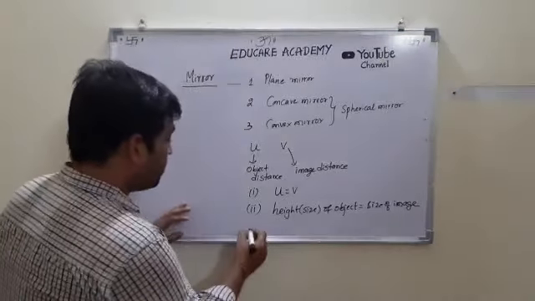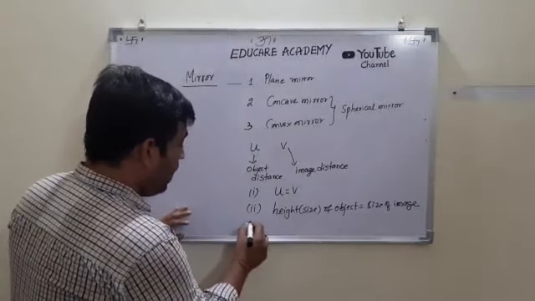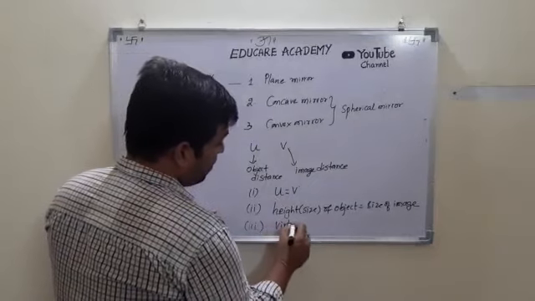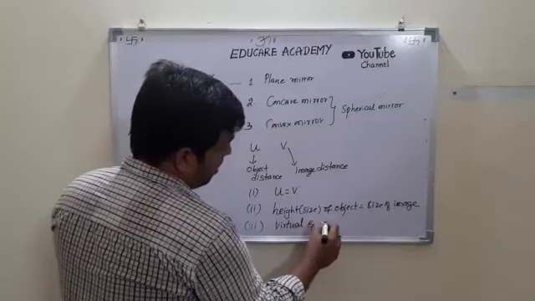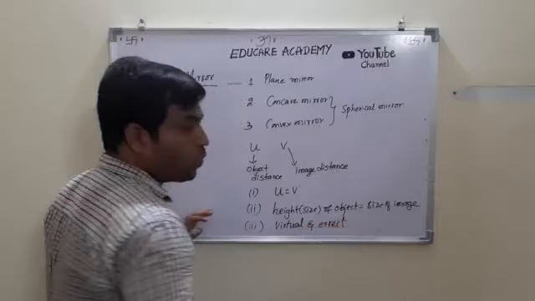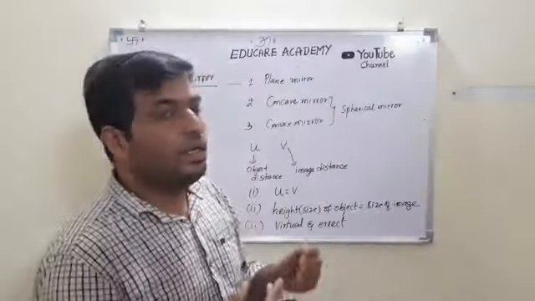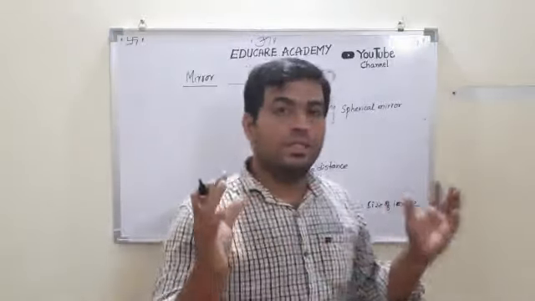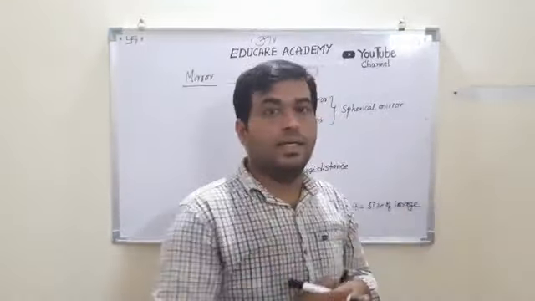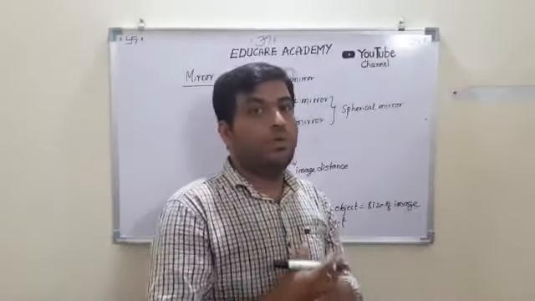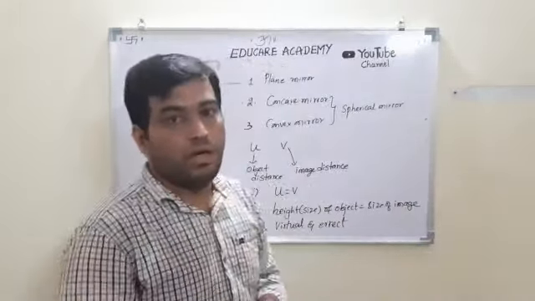And the third one is, in a plane mirror it always forms a virtual and erect image. Virtual image means the image which cannot be projected on the screen. We can only see the virtual image. Erect means upright image or straight image. We won't get any inverted image of that.